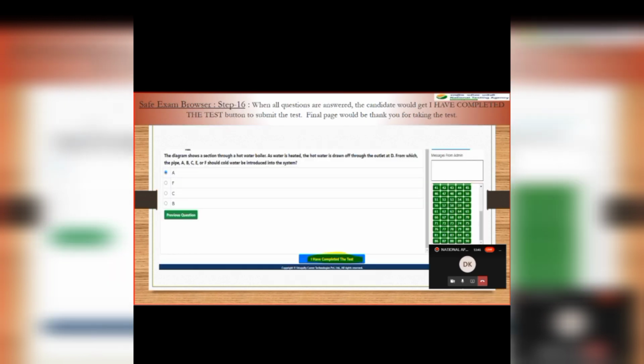You can post your query and you can get back the reply, and in the bottom you have all the question buttons. You can directly click on the button. Once you have answered, on the right side you can see all are green, and after 1 hour, as I told you, you will get this option, the I have completed the test button. In the bottom you can see, which I have highlighted.